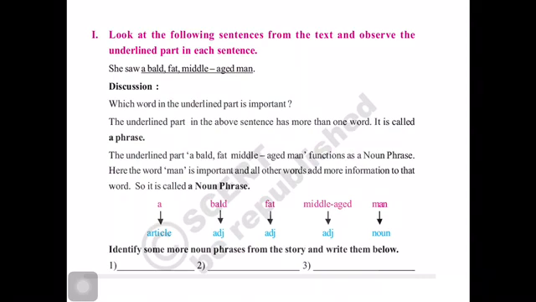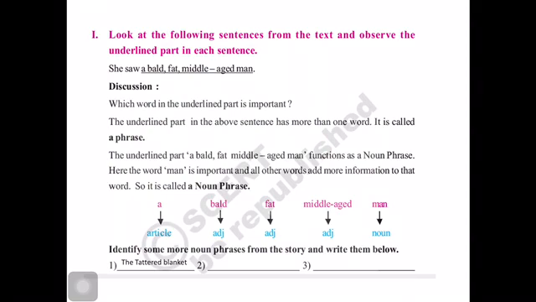Now, as you have already learned about the noun phrase indicators, you can find out all the noun phrases from the story by applying them. Here you are asked to write 3 noun phrases. The first one, you can write, the tattered blanket. How does this become a noun phrase?